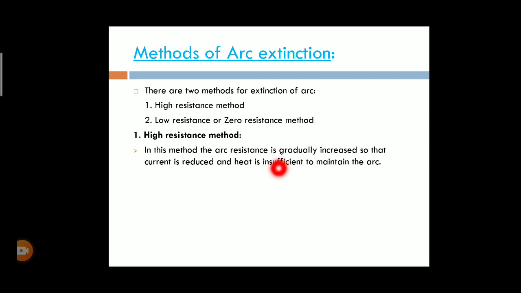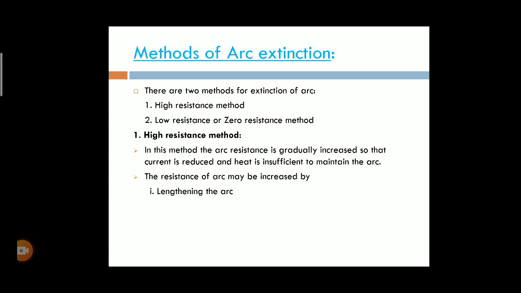The current is reduced so that the heat is insufficient to maintain the arc. The next method is the low resistance or zero resistance method.